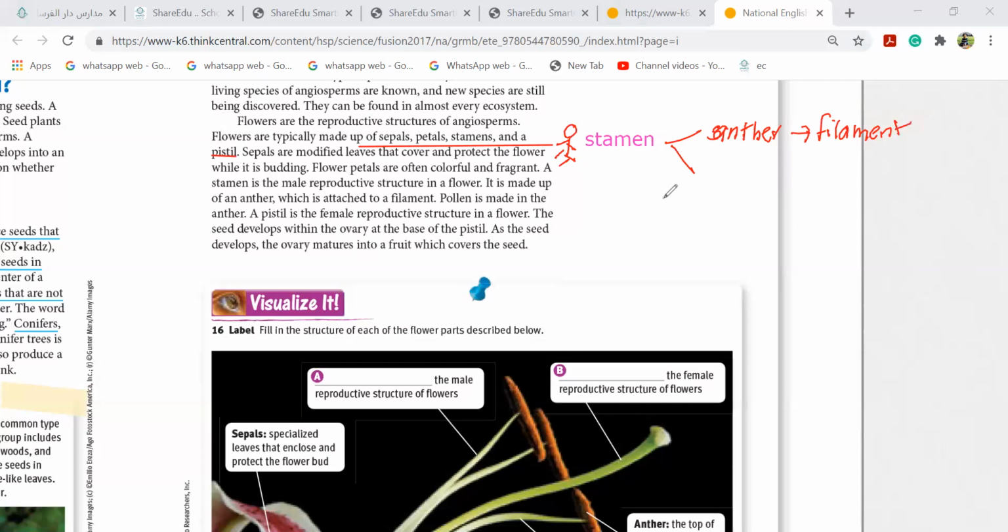Okay. Now, what is made in the anther? Pollen is made, and this produces sperm cells.